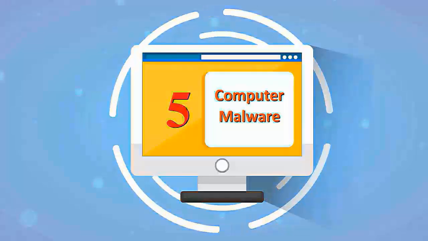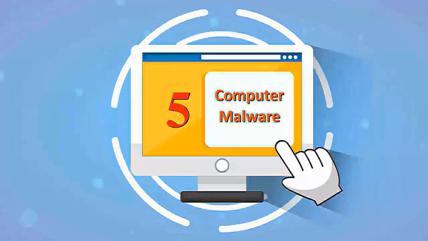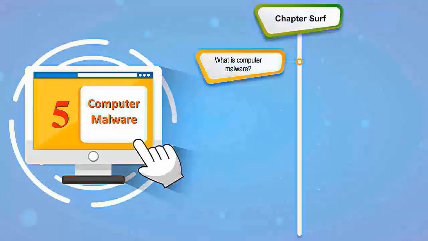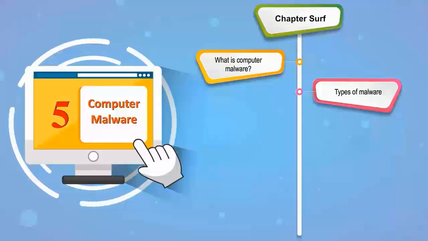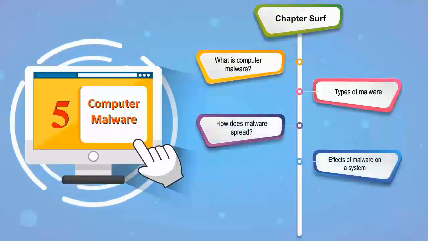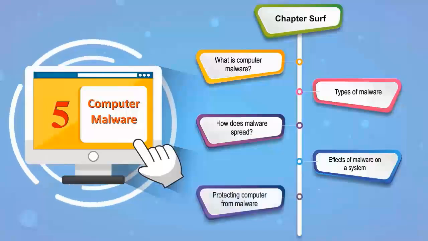Chapter 5: Computer Malware. Chapter Surf: What is computer malware? Types of malware. How does malware spread? Effects of malware on a system. Protecting computer from malware.